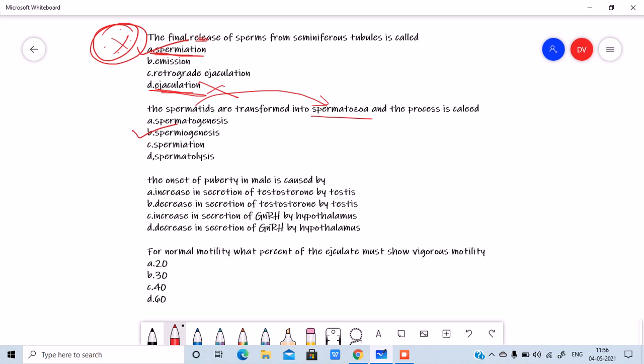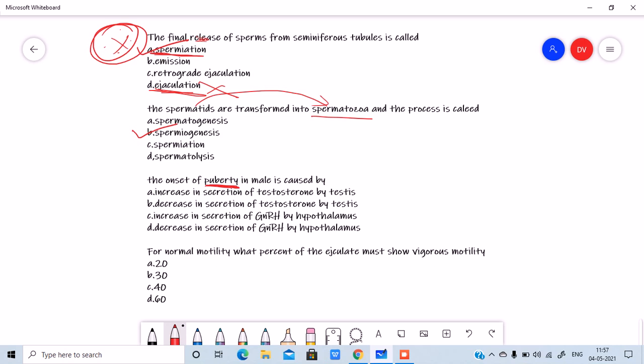The onset of puberty in male is caused by. So guys, what do you mean by puberty? Attaining sexual maturity during adolescence, right? So what is bringing about that? Increase in the secretion of testosterone by testes, decrease in the secretion of testosterone by testes, increase in the secretion of GnRH. What is that GnRH, guys? In hormonal control of spermatogenesis, I told you this. Gonadotrophin releasing hormone by hypothalamus. Decrease in secretion of GnRH by hypothalamus.